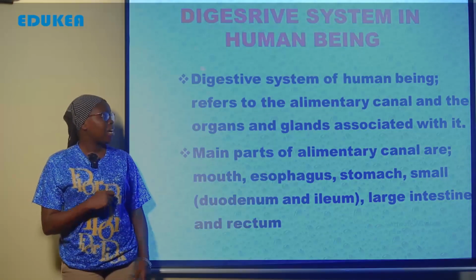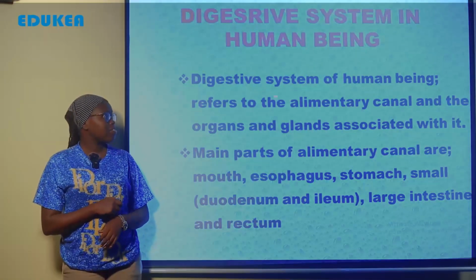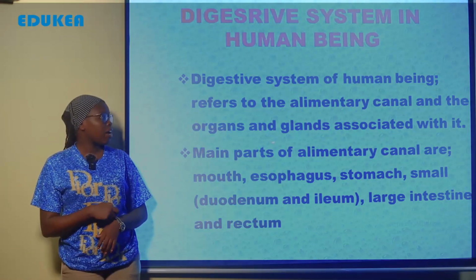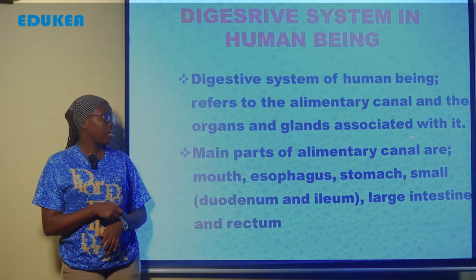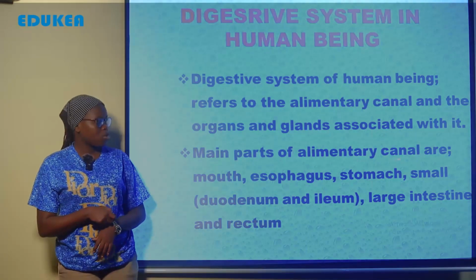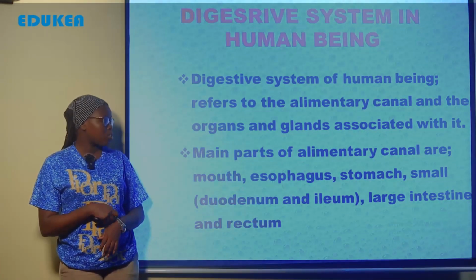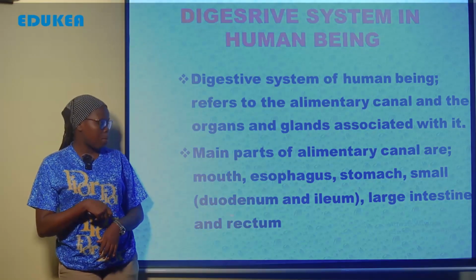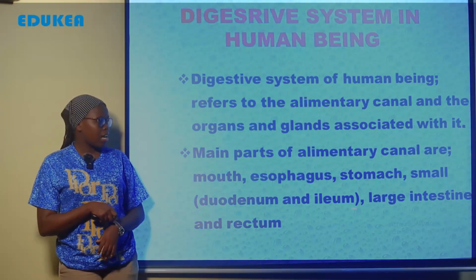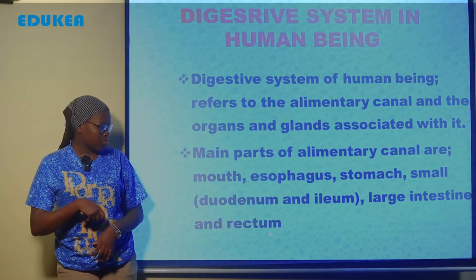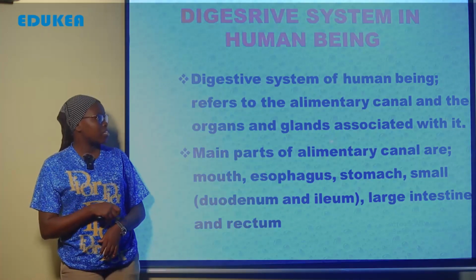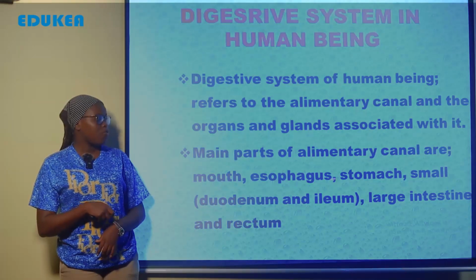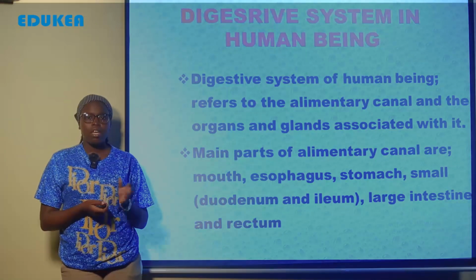Now, by definition, the digestive system of a human being refers to the alimentary canal and the organs and glands associated with it. The main parts of the alimentary canal are the mouth, esophagus, stomach, small intestine, which is made up of duodenum and ileum, large intestine, and rectum. So these are the main parts of the alimentary canal involved in the whole process of digestion in human beings.